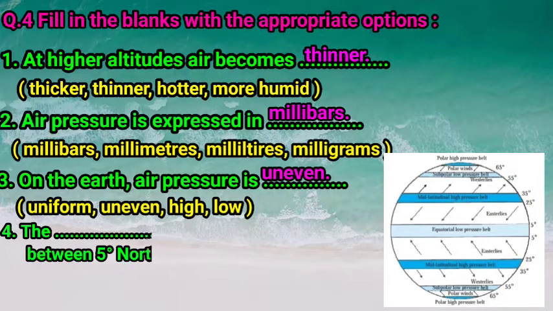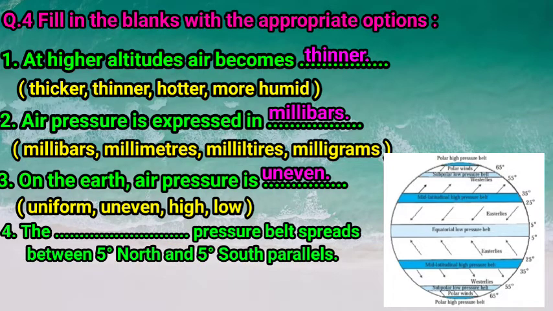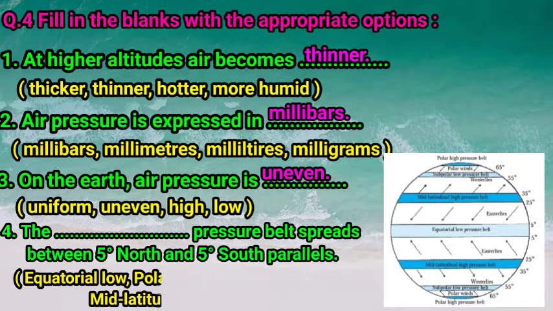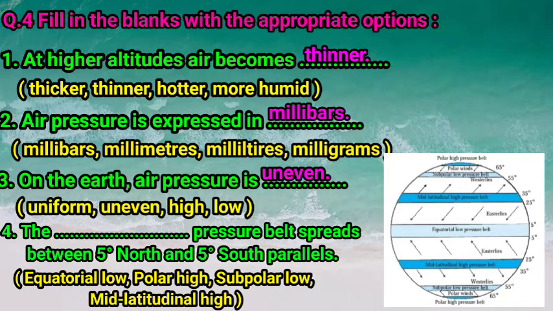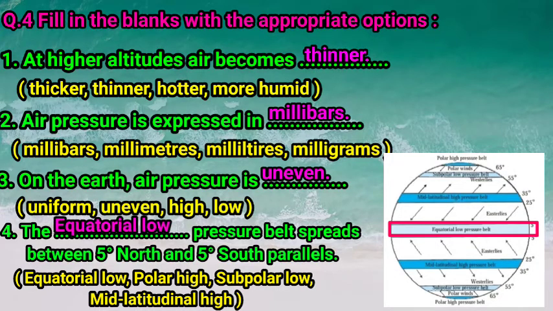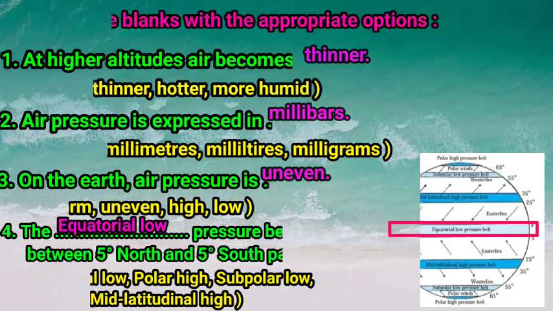Next, number 4. The dash pressure belt spreads between 5 degree north and 5 degree south parallel. Options are equatorial low, polar high, subpolar low, and mid-latitudinal high. So children, you can see in the figure, the equatorial low pressure belt spreads between 5 degree north and 5 degree south parallel. So the answer of this question is equatorial low pressure belt.